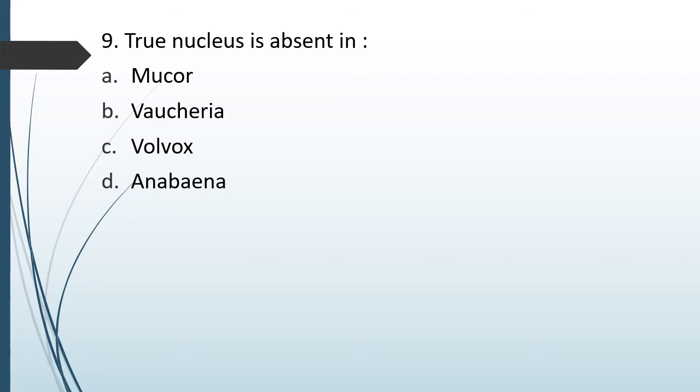Question number 70. True nucleus is absent in option A, Mucor, option B, Vaucheria, option C, Volvox, option D, Anabaena. True nucleus is absent in. Correct answer is option D, that is Anabaena.